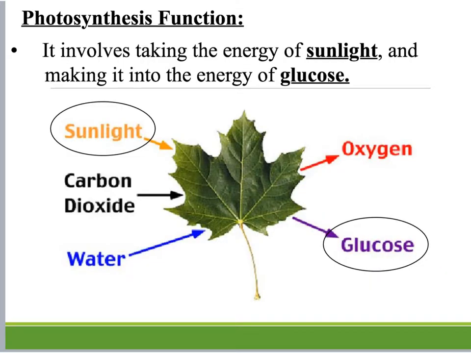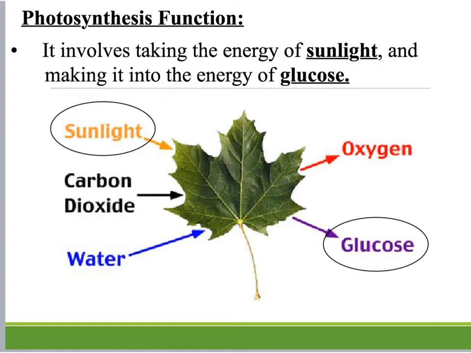So the first process we're going to look at is photosynthesis. And the process of photosynthesis involves taking the energy of the sun and transforming it into glucose, which is sugar. We know that's the simple carbohydrate, a monosaccharide. So we use sunlight to make energy.